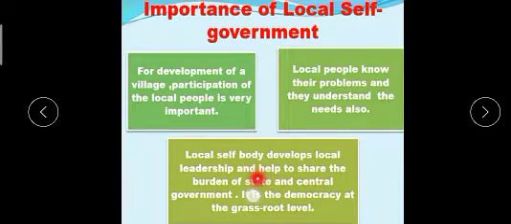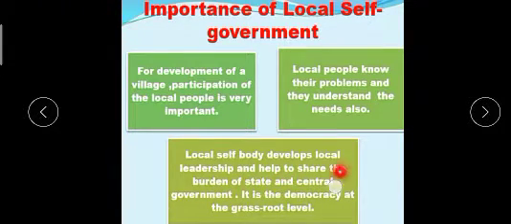So we need small parts, and that is why local bodies develop local leadership. If we want to develop leadership, we give the chance to our local people also. If they get a chance, their leadership can develop. And it helps to share the burden of the state.